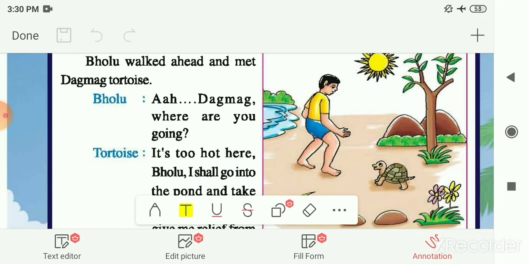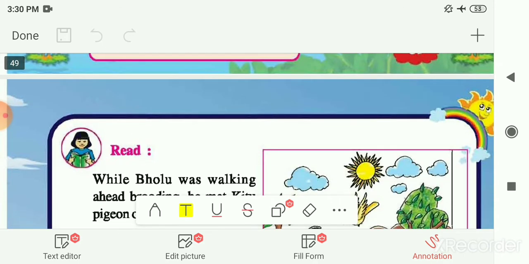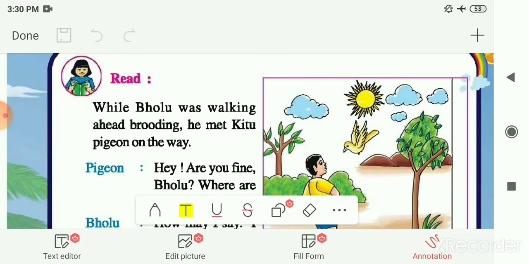Next he met one pigeon whose name is Kittu. He met Kittu pigeon and he came to know about the avian animals. The animals that have the ability to fly are known as the avian animals. Most of the birds are examples of avian animals, like dove, crow, sparrow, myna. These all are examples of the avian animals.